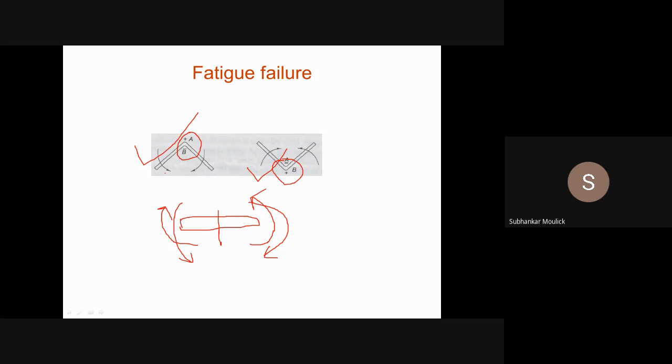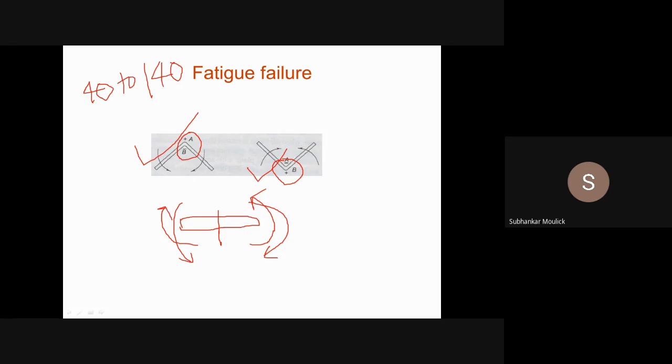And this bending moment is not a constant bending moment, it is a fluctuating bending moment. The magnitude of this bending moment is varying continuously. Say the varying bending moment is from 40 newton meter to 140 newton meter. Sometimes the bending moment is 40 newton meter in clockwise direction. Sometimes it is 60 newton meter in clockwise direction.